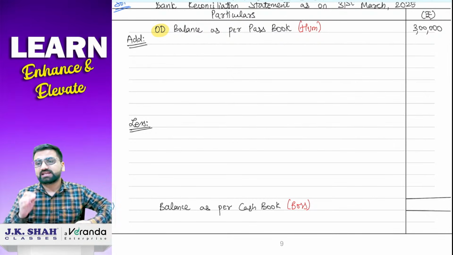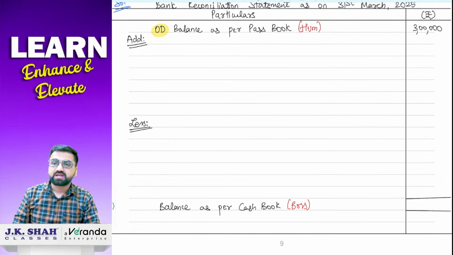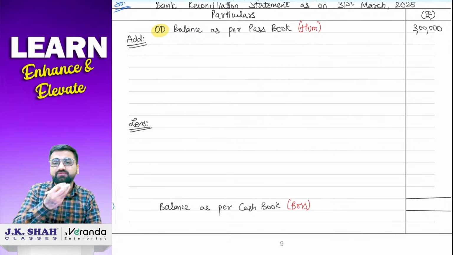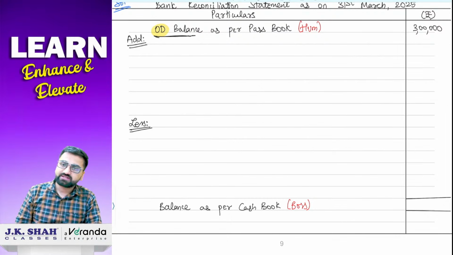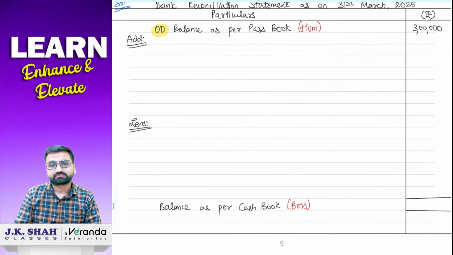ऑलरेडी हमने एड और लेस करते टाइम उस चीज का ध्यान रखा है कि ओवरड्राफ्ट का सम है तो क्या करना है. So now you are not supposed to change this balance, please keep this 3 lakh only. See what I had told you, नॉर्मल सम हो या ओवरड्राफ्ट का सम हो, keep everything same, formatting everything same. So balance will never be negative here. If it is OD balance, write down now OD. So just we have written now overdraft balance यहाँ पे 3 lakh. So that's it. 3 lakh rupees को ऐसा bracket पे डालना नहीं पड़ेगा.